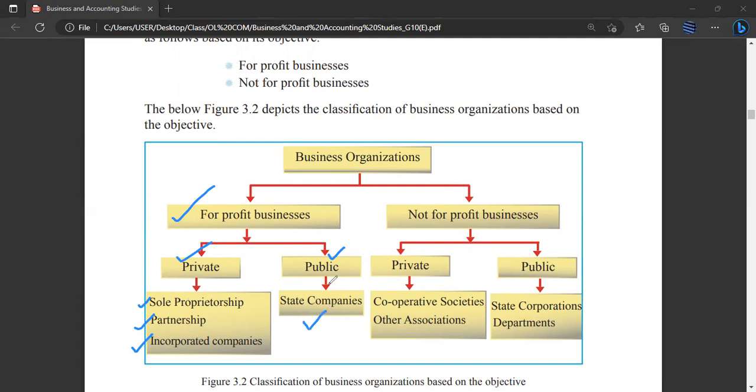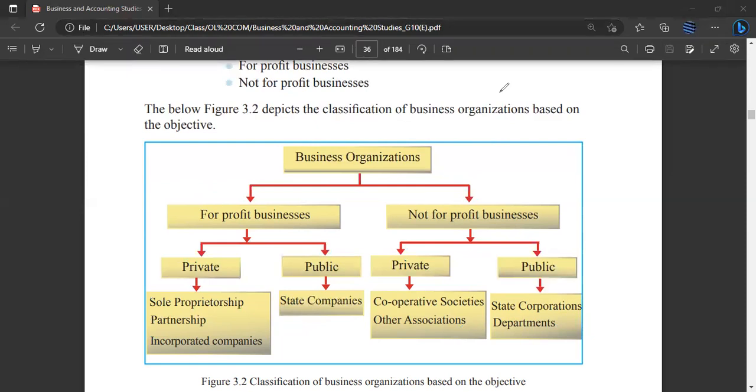Therefore we need to classify the state companies under public profit business, right? So business organizations are classified into two: for profit businesses and not for profit businesses. Under that, profit businesses can be further classified into two as private and public. Then not for profit businesses can also be classified into two, private and public. If you take private, cooperative societies and other associations fall under the private, and state corporations and departments fall under the public, not for profit businesses, right? So is this diagram clear for everyone?